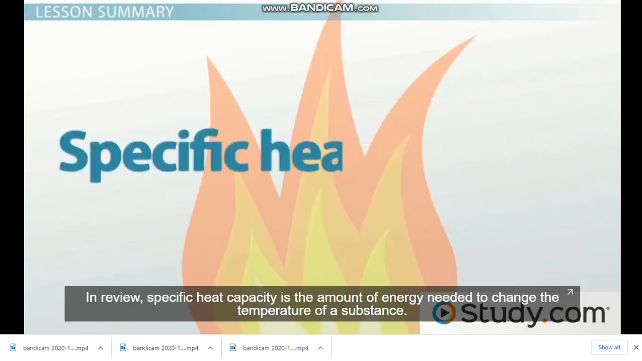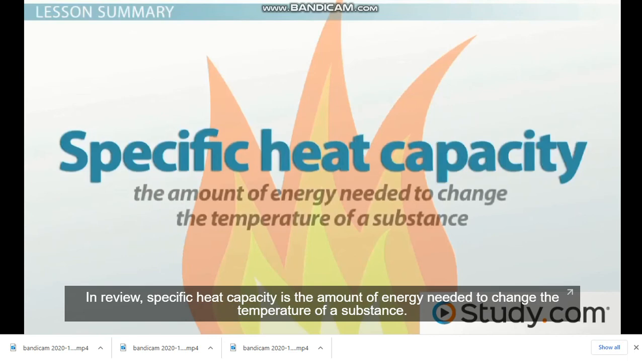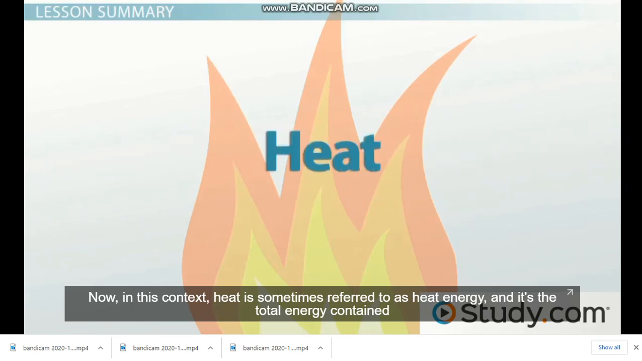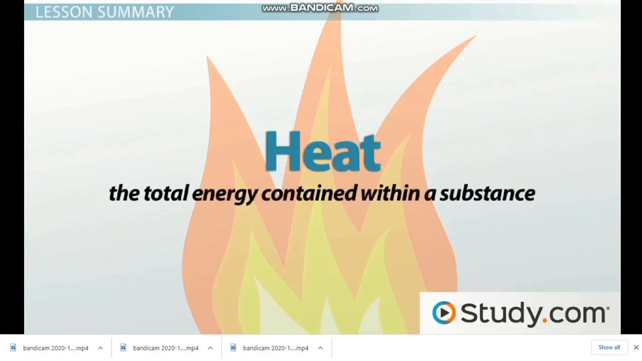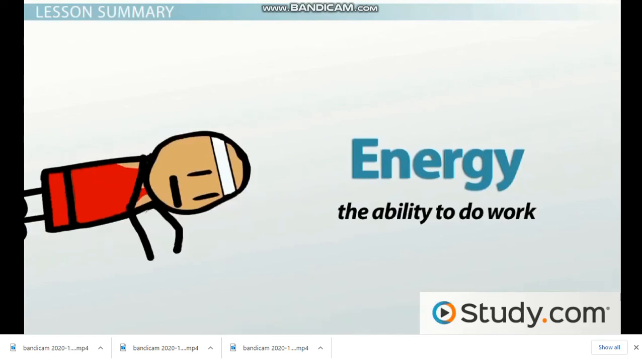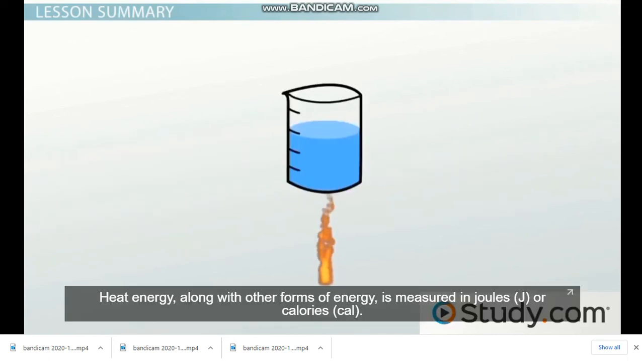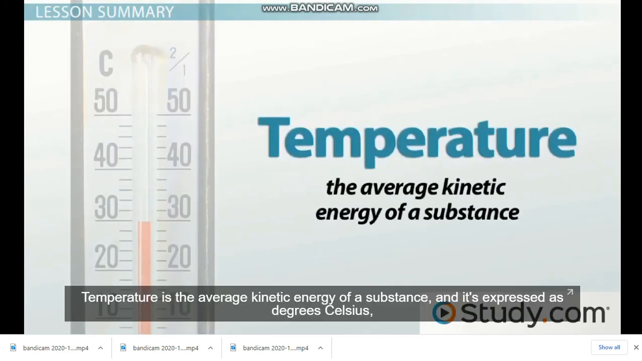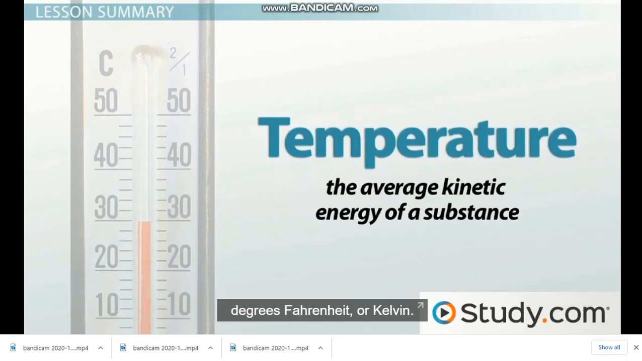In review, specific heat capacity is the amount of energy needed to change the temperature of a substance. Now, in this context, heat is sometimes referred to as heat energy, and it's the total energy contained within a substance. Energy is simply the ability to do work. Heat energy, along with other forms of energy, is measured in joules or calories. Temperature is the average kinetic energy of a substance, and it's expressed as degrees Celsius, degrees Fahrenheit, or Kelvin.